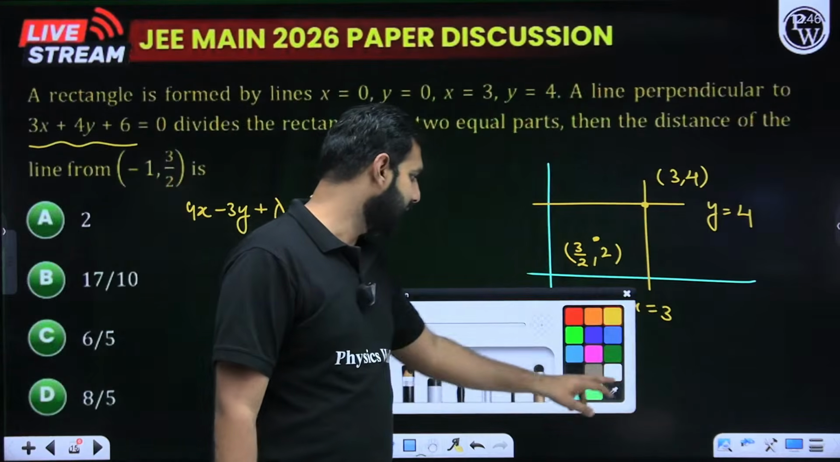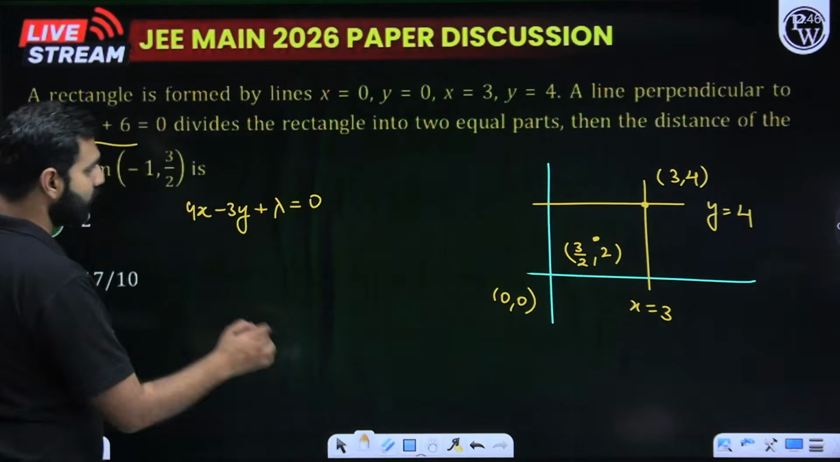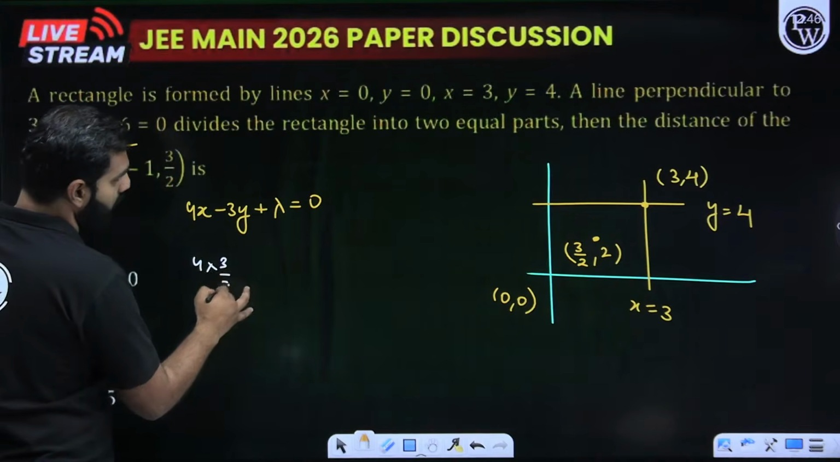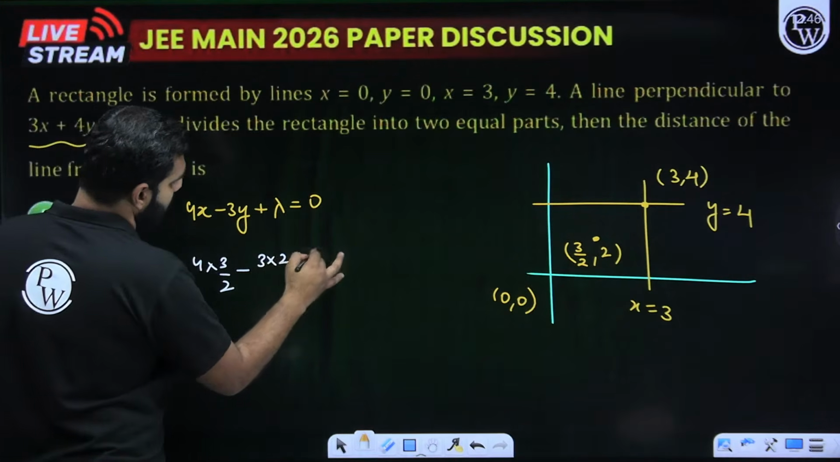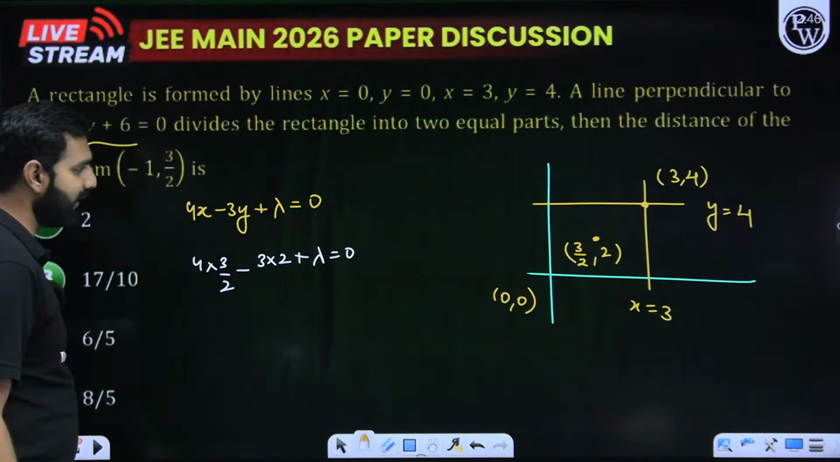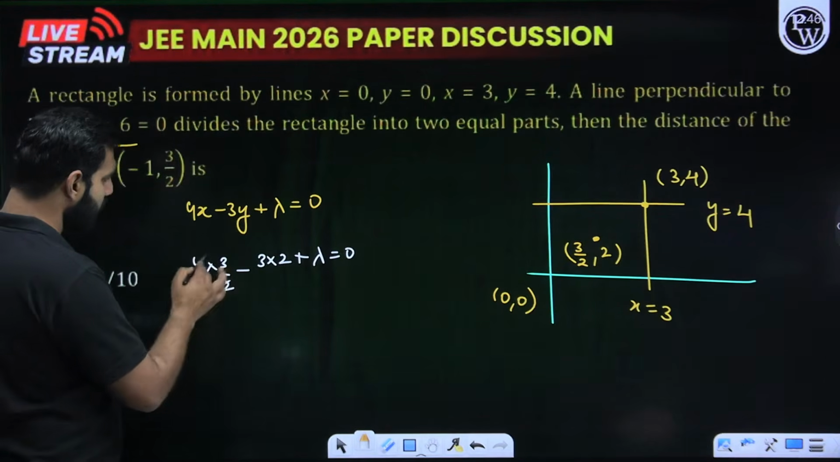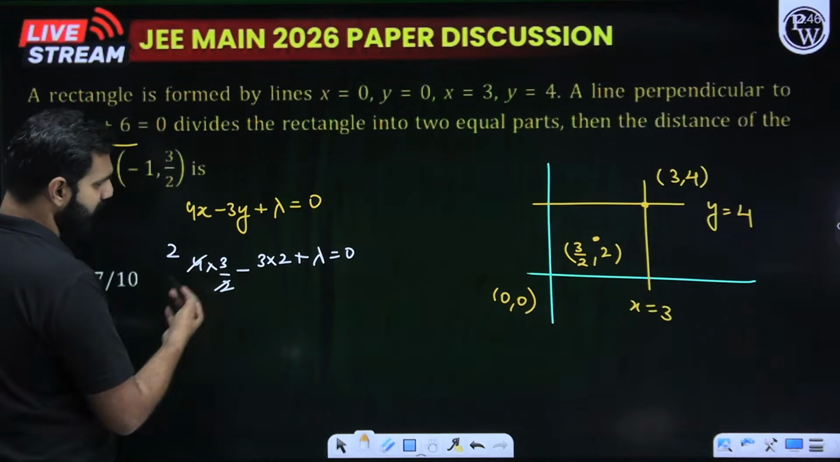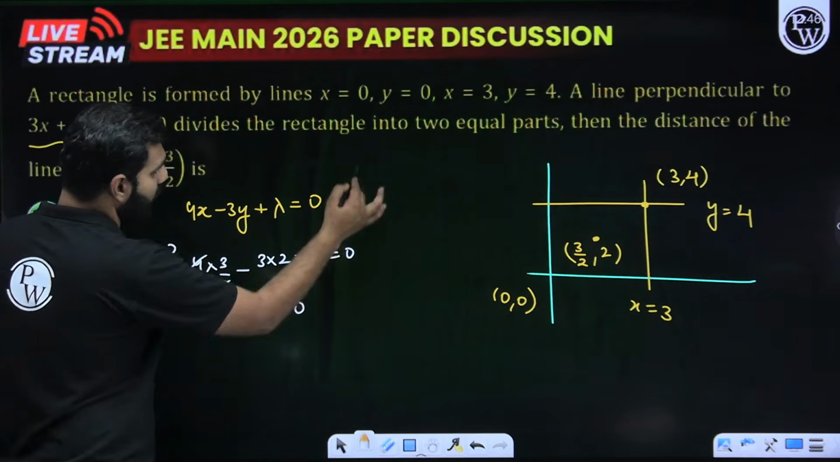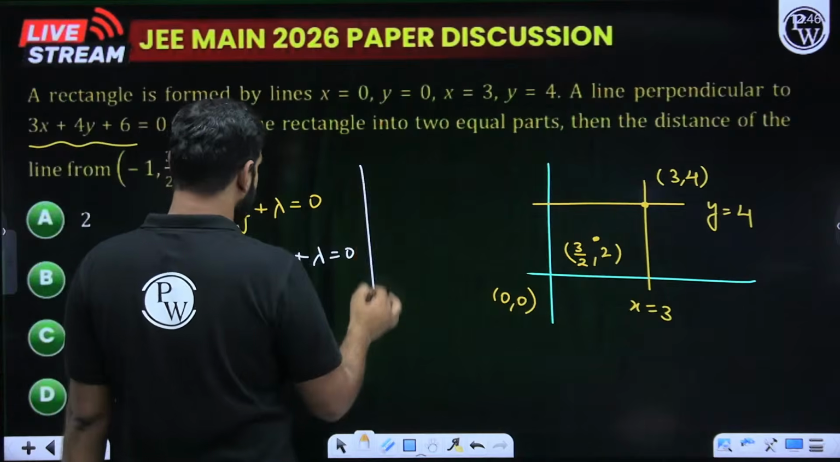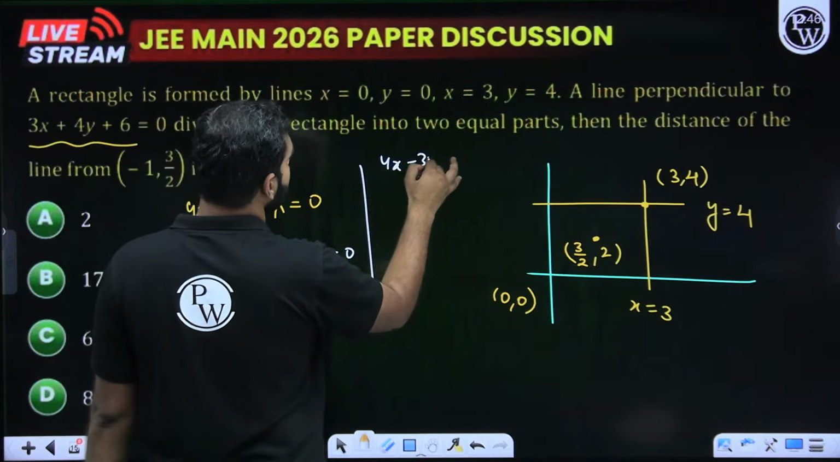So if I make this line satisfied by this point, what I see is 4 into 3/2 minus 3 into 2 plus lambda is equal to 0. From here we can crack the value of lambda, which is going to be what? This is basically 3 into 2, 6, 6 minus 6 is 0. So we have cracked lambda is 0. So if lambda is 0, the equation of the line is 4x minus 3y is equal to 0.